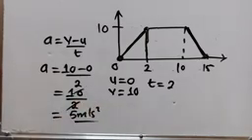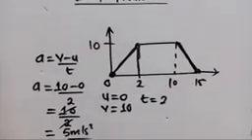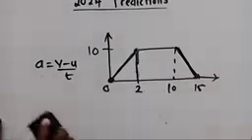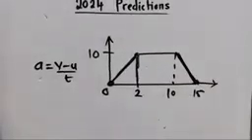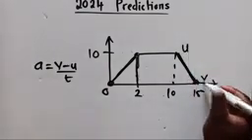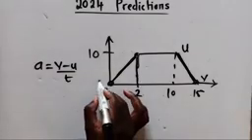Now, if they say calculate deceleration, check the difference. For deceleration, things will change. You're going to use the same formula, but the initial velocity will be here, final velocity here. Remember, for acceleration, initial will be here.